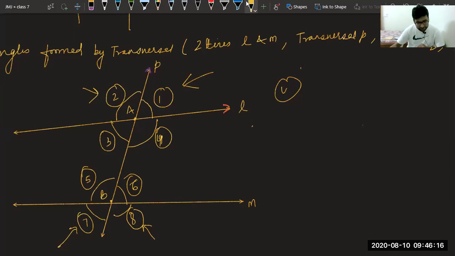Sir, how 1 and 7? Okay, one second. See, angle 1 is here. After angle 1, in continuation 2 is coming. We have to skip the 2. So we will get 7. Beta, in the book it is written 1 and 8, na? That's why you are confusing yourself. Don't go with the book. As per my diagram, the answer is 1 and 7. As per the book diagram, the answer is 1 and 8.